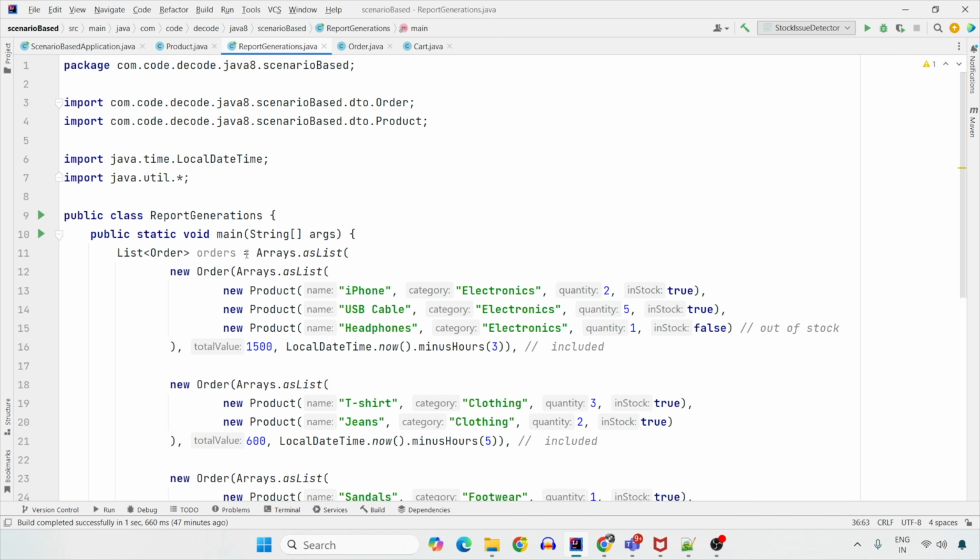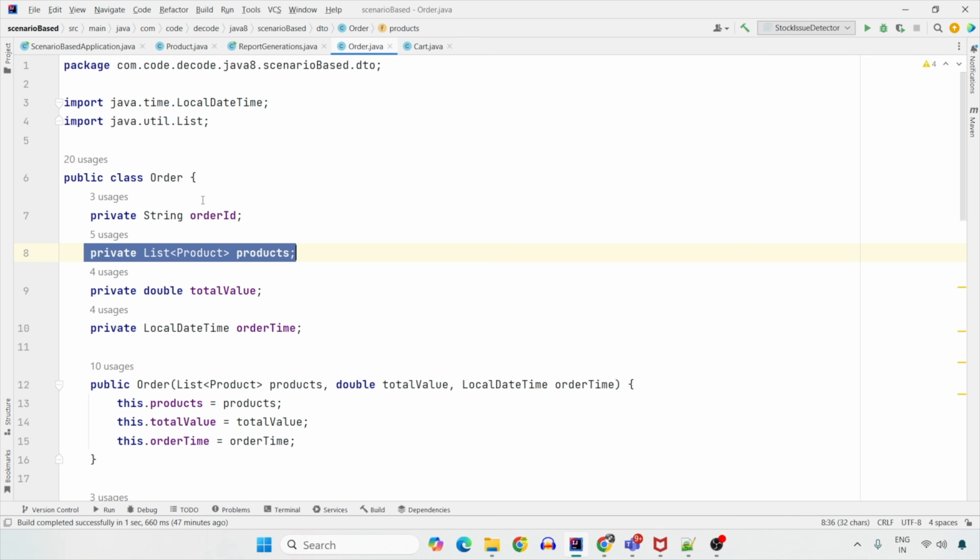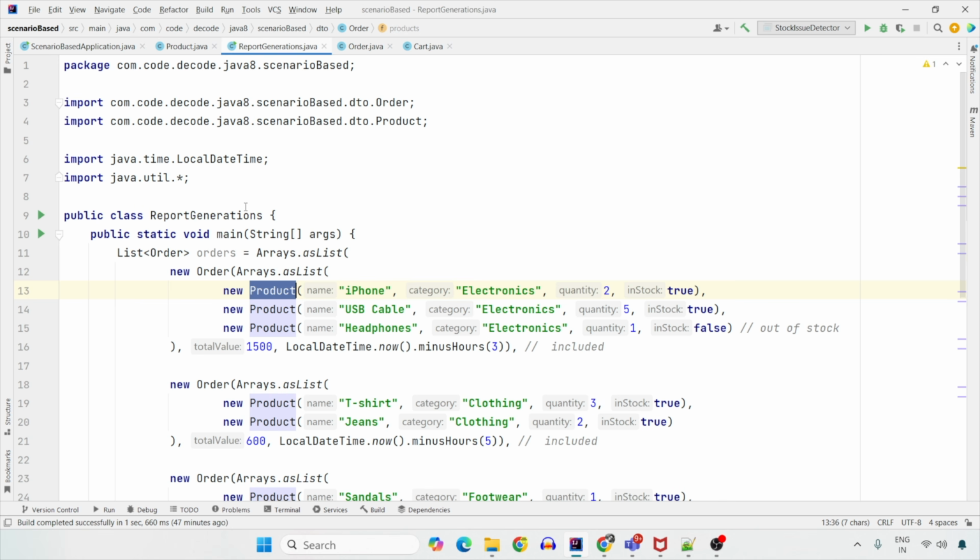Let me make it full size for you. So these are the orders that I have. Okay. The orders will be the list. And each order will have again products as the list. If you can see here, we have the list of orders. But each list of orders have list of products also. That is why you can see list of list. And apart from that, they have other things like the total value, the time when this order was placed.